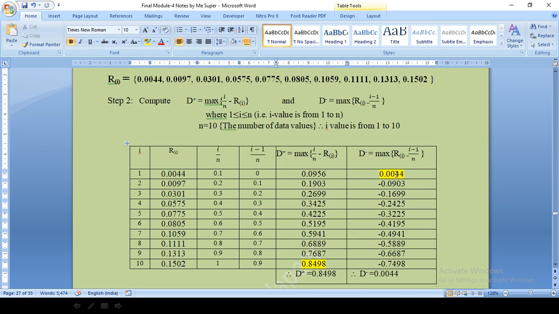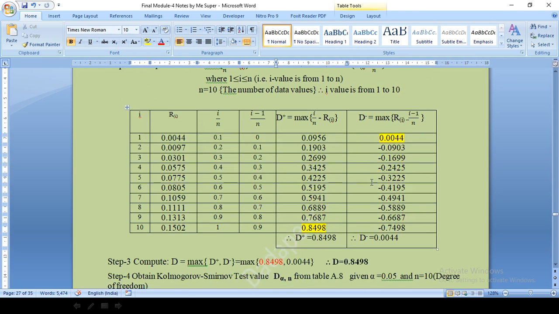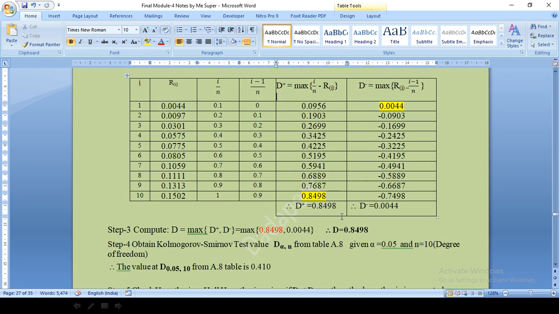So out of this, which is the maximum value, that will be my D minus. The maximum value is 0.0044. Step 3 is, I need to find out which is the maximum out of these two. Step 3 is what? Max out of D plus and D minus. So the max out of these two values is 0.8498. Therefore, that is the D value we got.